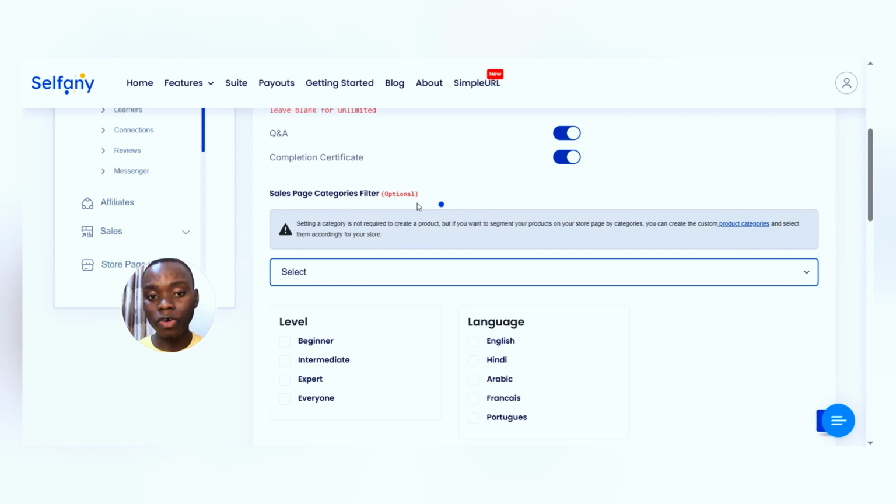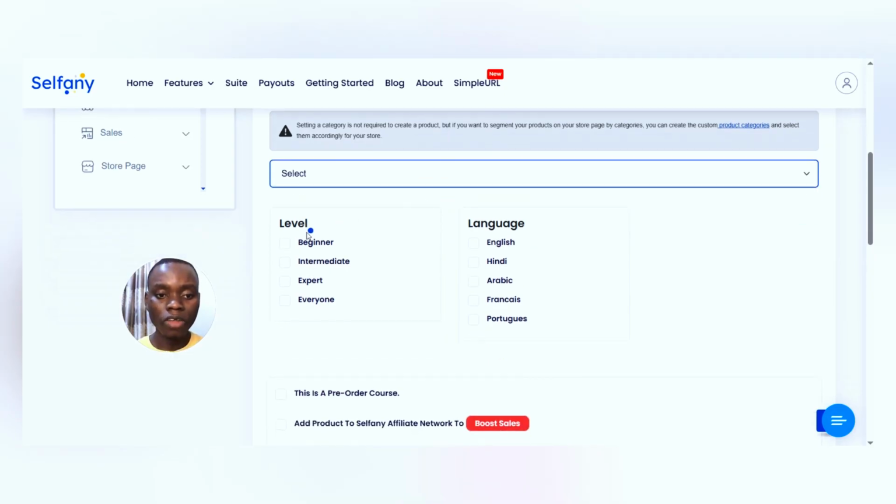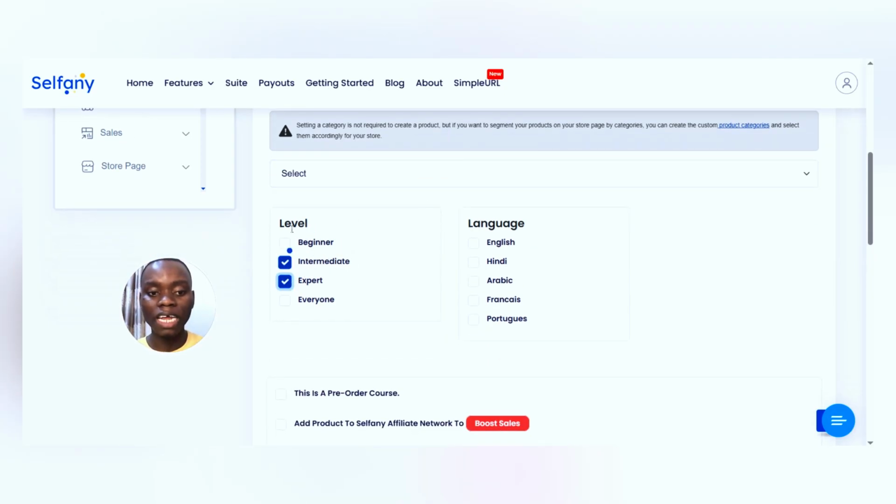Next, for the place of categories, you don't need to add it here, but if you are adding it to the marketplace, I think, you would need to set up the category. So what's the level of your course? Is it intermediate? Is it for both intermediate and expert? Is it for everyone? I will leave this one for everyone.